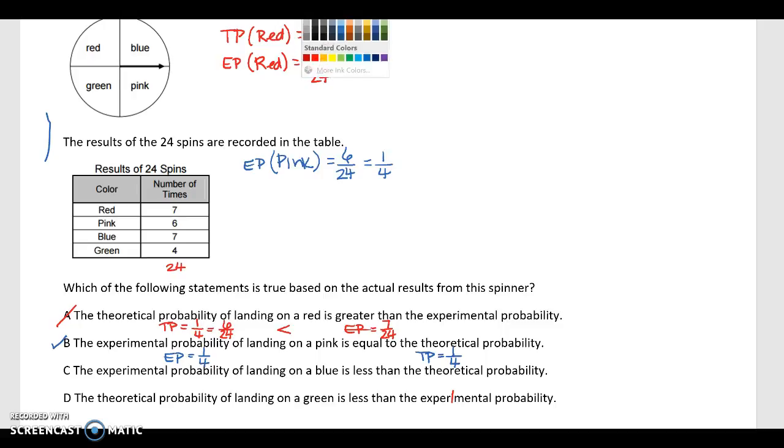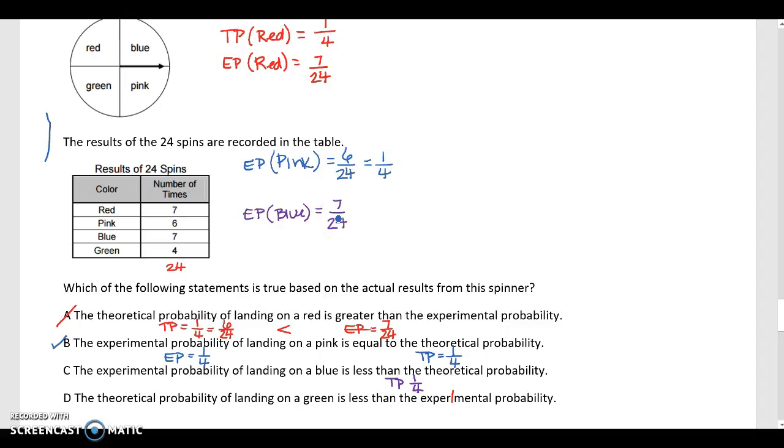So let's see. What about the experimental probability of landing on blue is less than the theoretical probability? So we know again that the theoretical probability is 1 over 4. Let's find the experimental probability of blue. So blue is 7 out of 24.